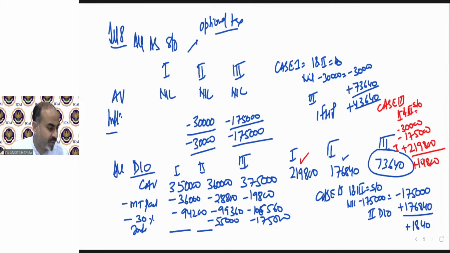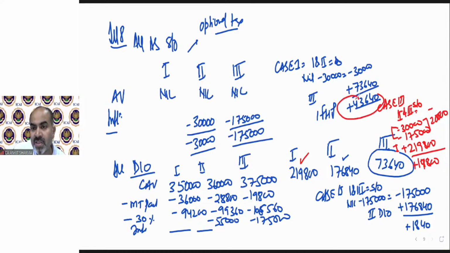So in this case, you can see house 1 is deemed let out, 30,000 and 1,75,000. That is exceeding 2 lakh rupees, but maximum we have income of 19,800 in this case.